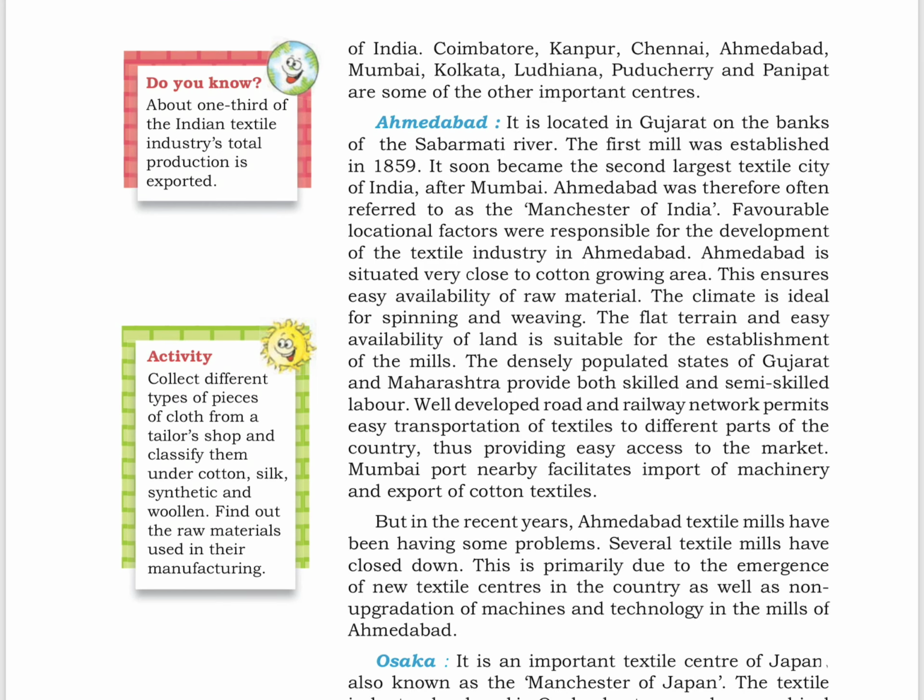Now in India, the cotton textile industry extended to Coimbatore, Kanpur, Chennai, Ahmedabad, Mumbai, Kolkata, Ludhiana, Puducherry and Panipat. These are some of the important centers. About 1/3 of the Indian textile industry's total production is exported. Next we have Ahmedabad. It is located in Gujarat on the banks of Sabarmati river. The first mill was established in 1859. It soon became the second largest textile city of India after Mumbai. Ahmedabad was therefore often referred to as the Manchester of India.